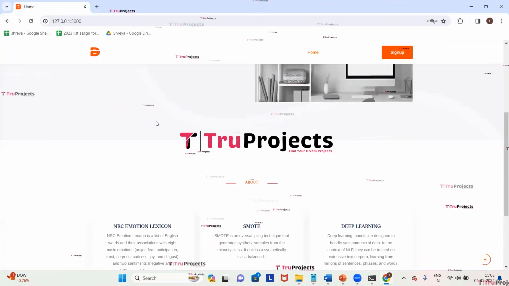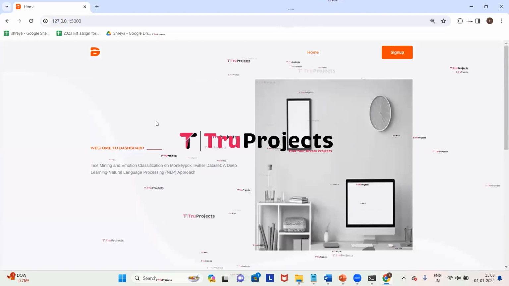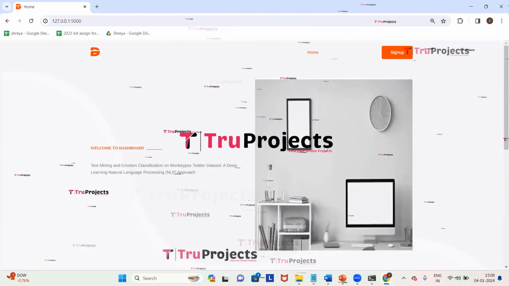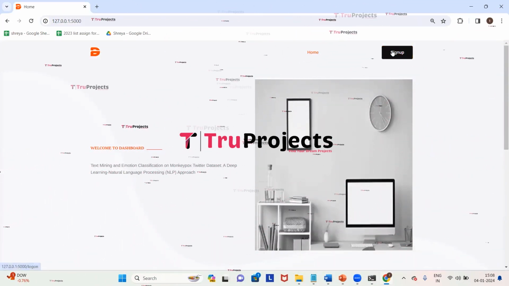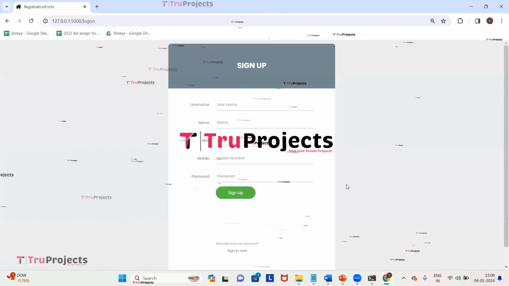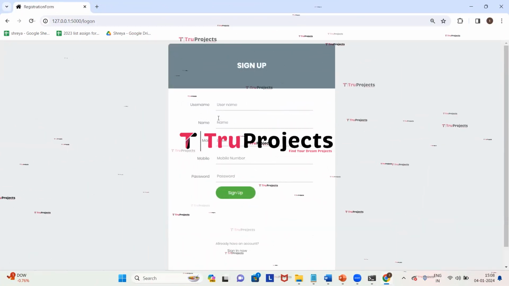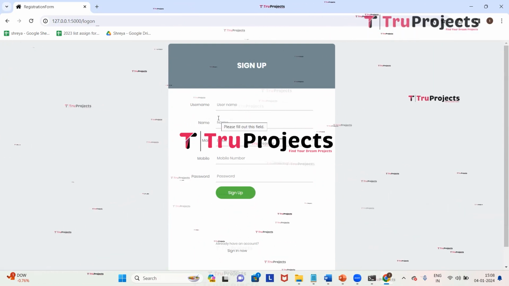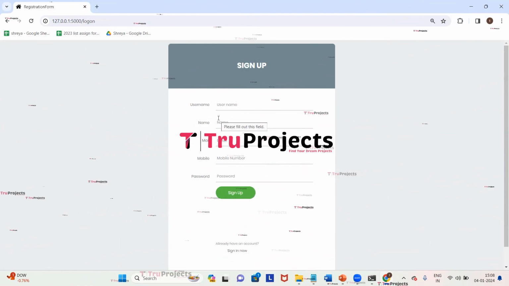This is the web page of the project, which is displayed in the browser, and this web page is built by using the Flask framework. Here we can see a sign up link. First, we need to click on that. And here we need to enter all the registration details if we are signing up newly. I have already signed up and I have an account in it, so we will directly click on sign in.